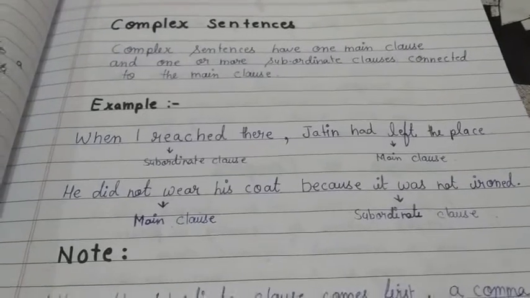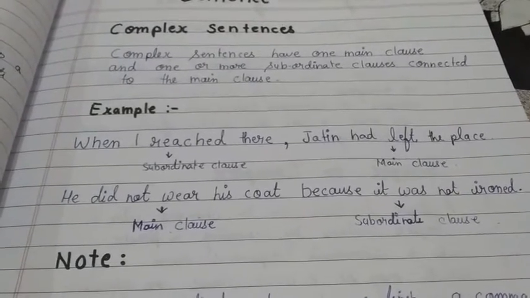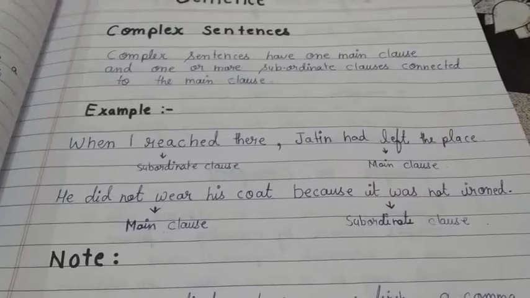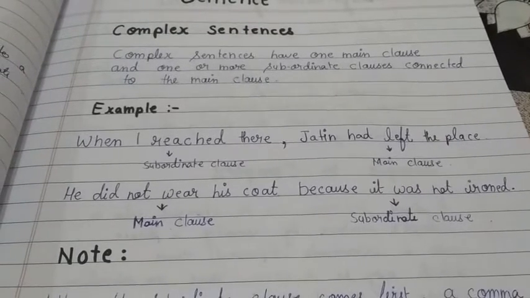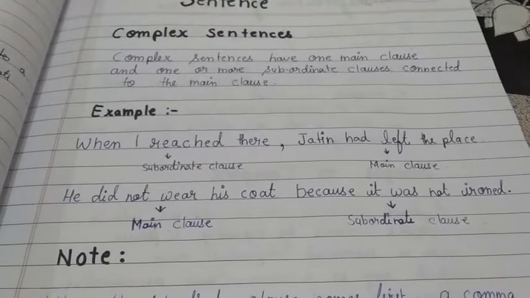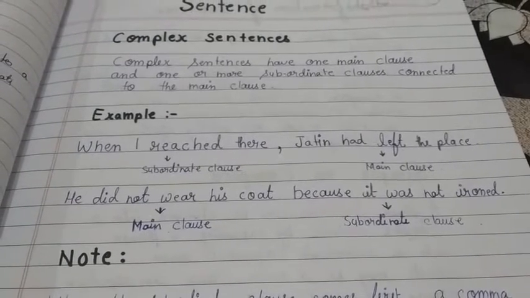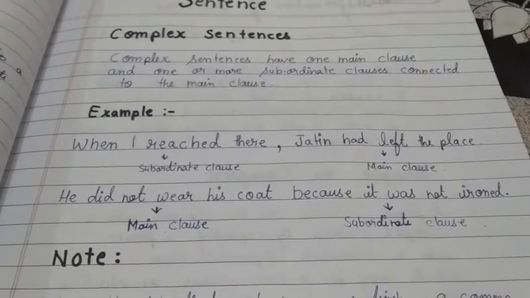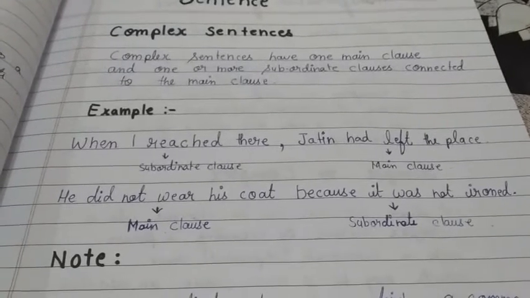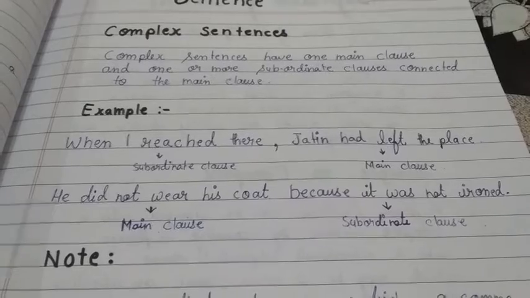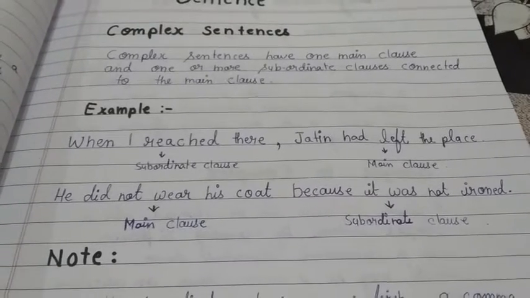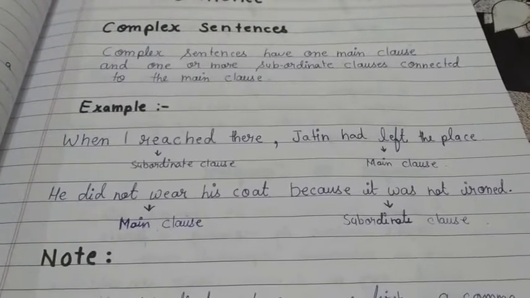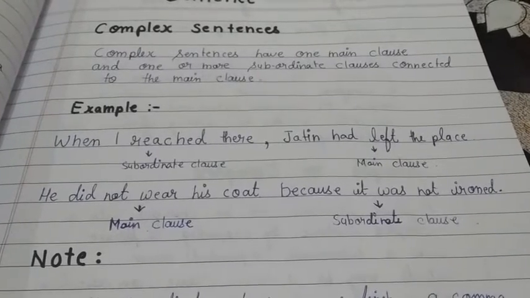Okay students, hope you have understood complex sentence properly. When a sentence can stand alone on its own, for example, Jatin had left the place, it is termed as what? It is termed as a main clause because it is providing us complete meaningful information. The subject is also present in this sentence. So that is why it will be termed as a main clause. But when the subject is not present and, most important, the sentence cannot stand alone on its own, then it will be termed as a subordinate clause. For example, because it was not ironed.